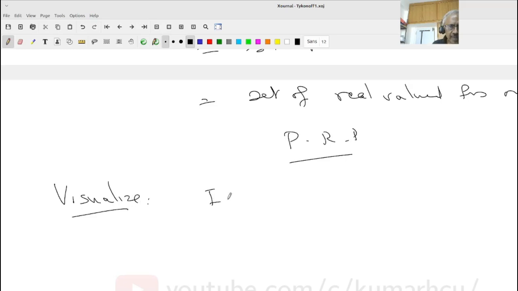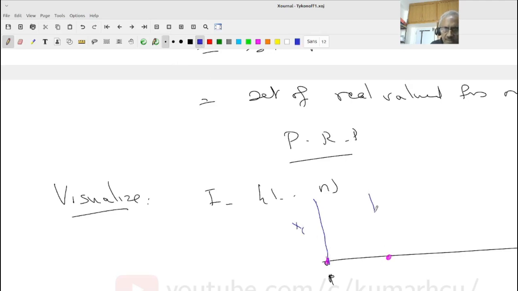Suppose my I equals 1 to n. Then how will I do? I will think of this as 1, I'll use different colors so that we can see, this is 1, 2, and this is my n. I'll think of this as my X1, this as my X2, this as my Xn.